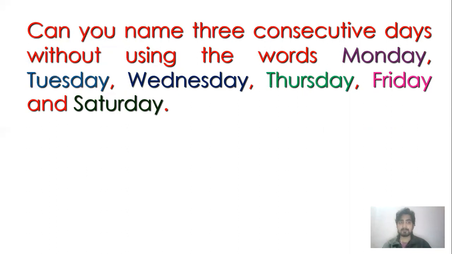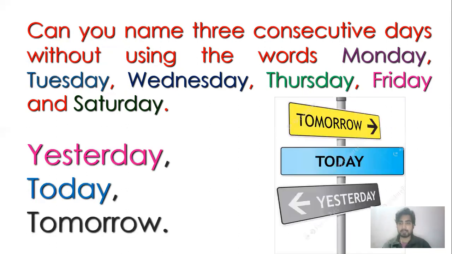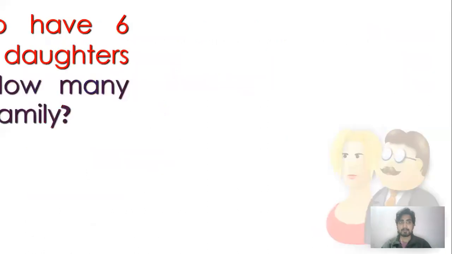So the correct answer here will be yesterday, today, and tomorrow. Yesterday, a day before, today, the current day, and tomorrow. So all are coming in a sequence, one after another, and these all are days only. So next, let's move to the next question.